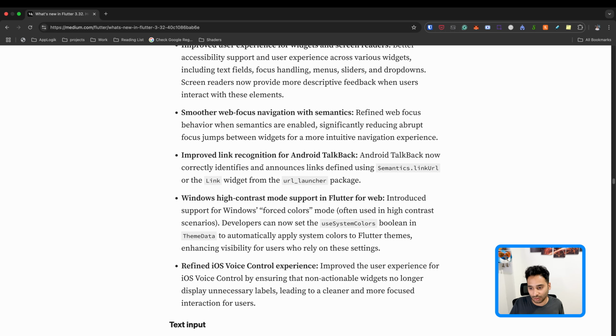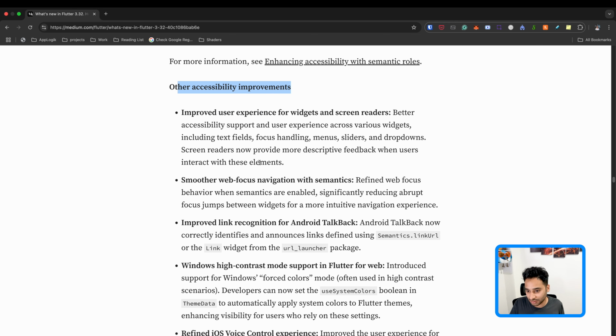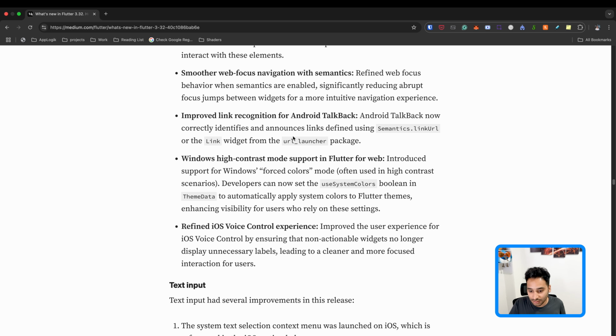So yeah, I think the most important one was the semantic role, but here I think there are some minor changes. For example, user experience for widgets and screen readers. Yeah, screen readers are the tools that I was referring to. For example, they can help you realize what components are visible inside the screen that you can't see. So they can just realize.